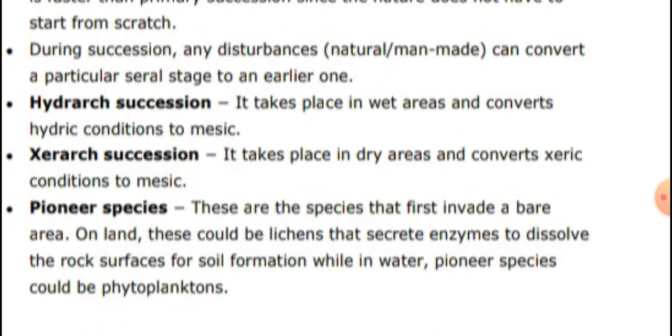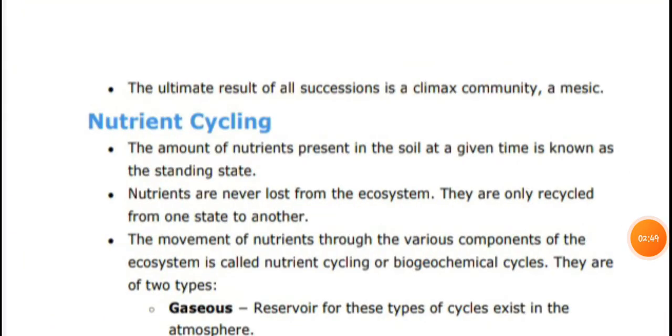Pioneer species are the species that first invade a bare area on land. These could be lichens that secrete enzymes to dissolve the rock surface for soil formation. While in water, pioneer species could be phytoplankton.